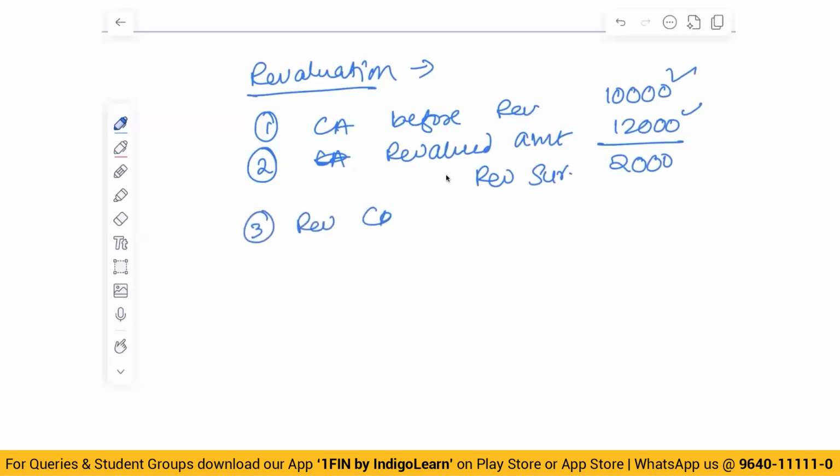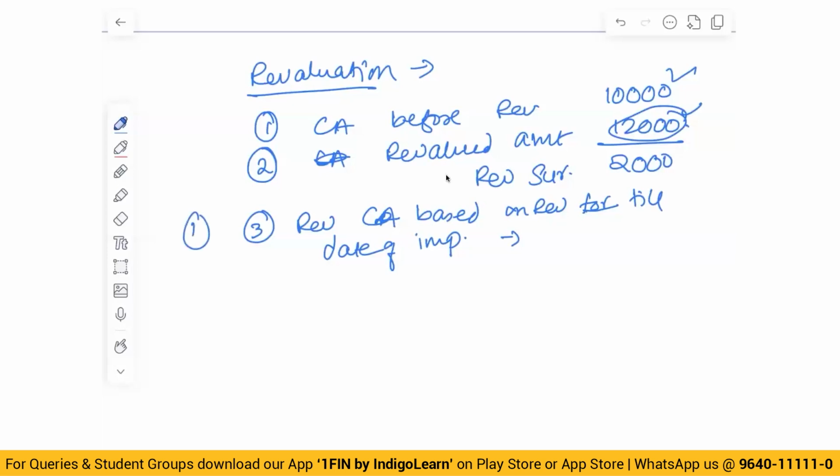Then the revised carrying amount based on revaluation, till the date of impairment. Means what? Now the revalued amount is 12,000. On this amount, you will calculate depreciation and arrive at the amount as on the date of impairment. Say for example, on this 12,000, you charge 10% depreciation after 1 year. So it is 12,000 minus 1,200, that comes to 10,800.